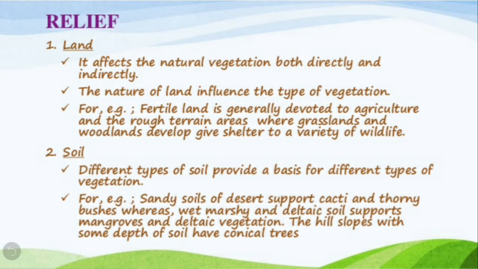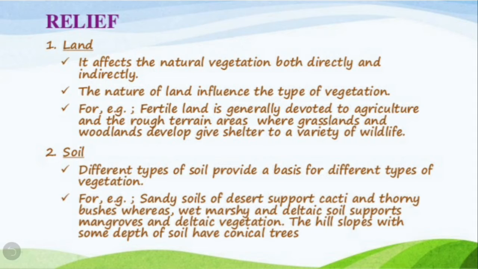So let's start with relief first. In relief, first we will study land. Children, land affects the natural vegetation both directly and indirectly. The nature of land influences the type of vegetation.